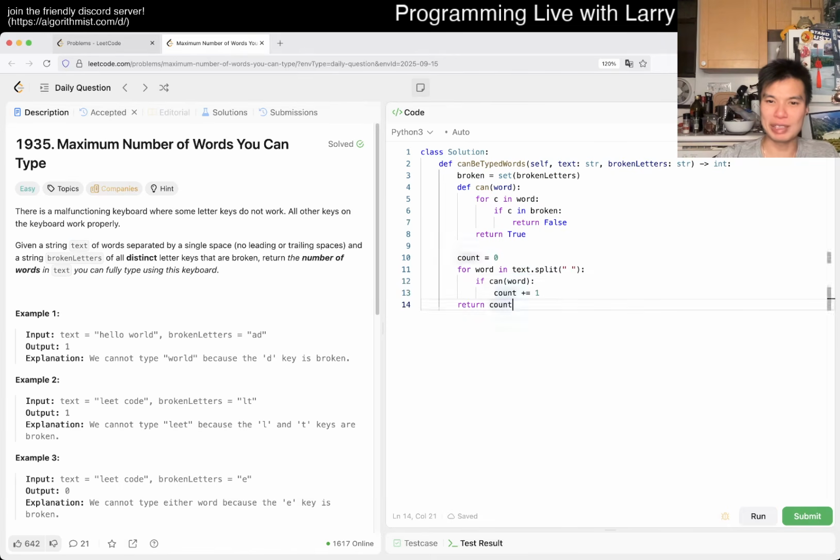This is for each word. This always looks kind of confusing in that there's a loop for every character. But split only looks at each character once, and this only looks at each character once, so it's O(1) per character, so it's going to be O(n) in aggregate, in terms of the number of characters in text. Of course, we also did a preprocess on broken letters. If you want to call it O(L), then it's going to be O(n + L) or something like that, right? And that's it. That's what I have for this one.